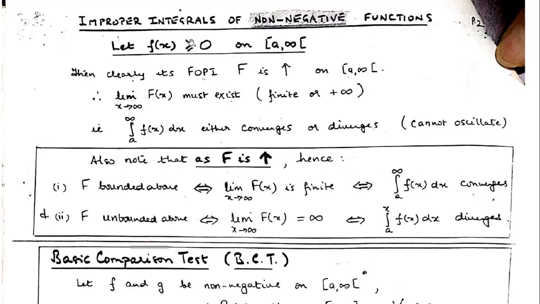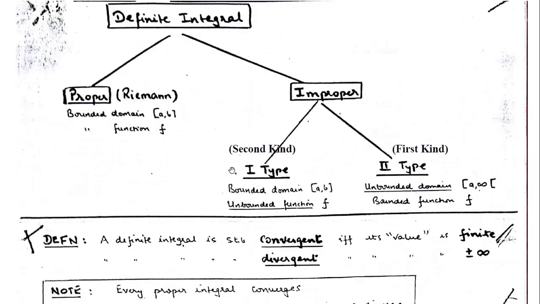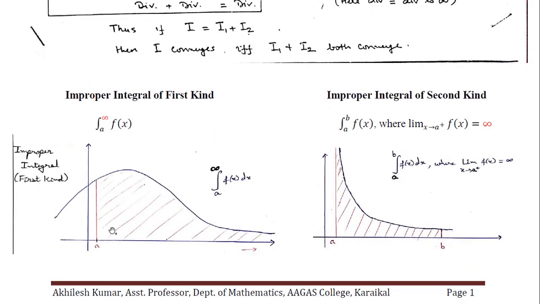Same way for improper integrals of non-negative functions, let us go back to the diagram we had learned. When we have this integration from a to s, and the function is non-negative, I have made a diagram for that. If I shift s from here to here, first I had the integral up to this one, and now I am having the integral up to here. So I am having some more non-negative integral added up.